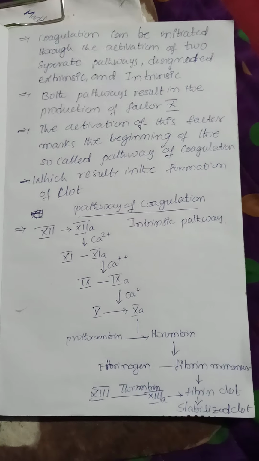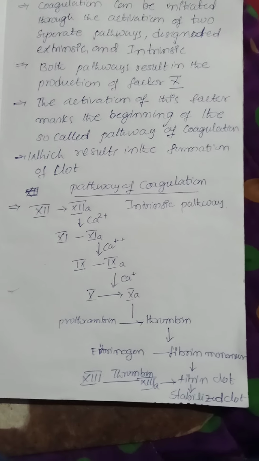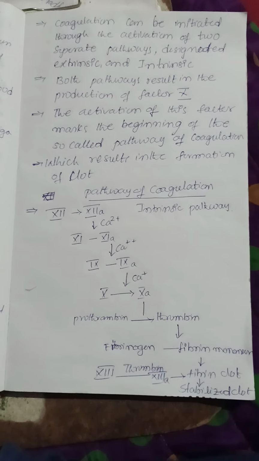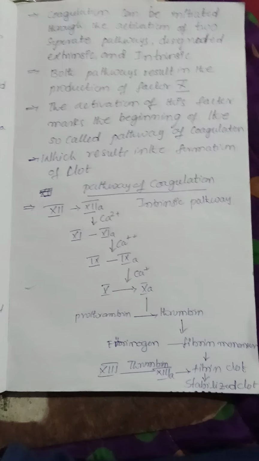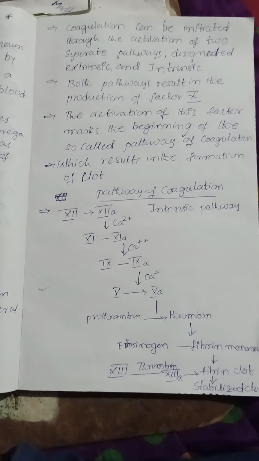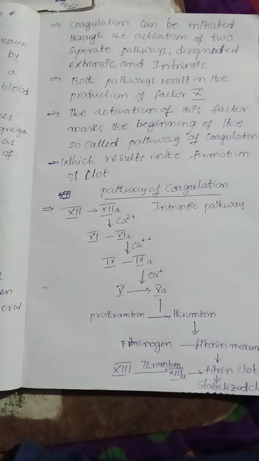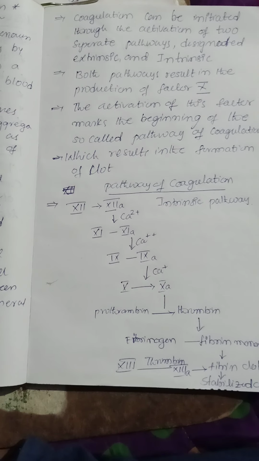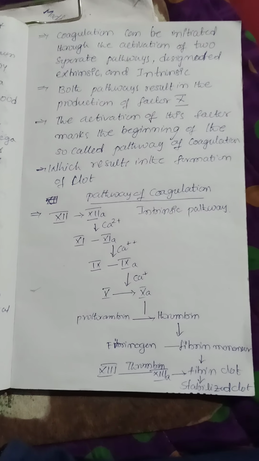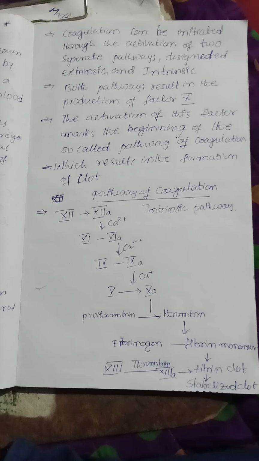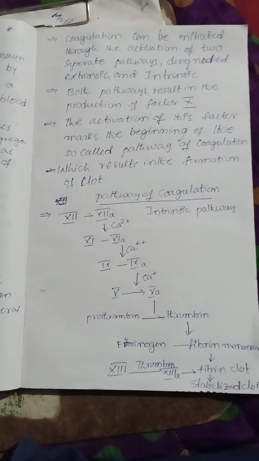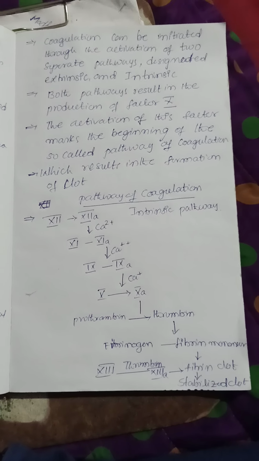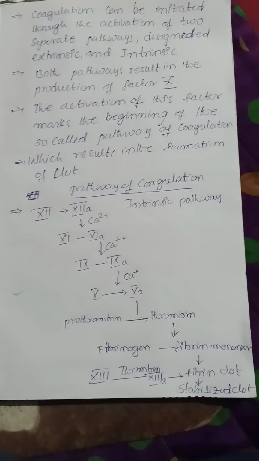Coagulation is initiated from the activation of two separate pathways, the intrinsic pathway and the extrinsic pathway. The intrinsic pathway is the most common pathway when hemorrhage occurs. Both the pathways result in the production of factor 10, which converts prothrombin into thrombin and fibrinogen into fibrin, and in the presence of thrombin, the fibrin forms a stabilized clot.